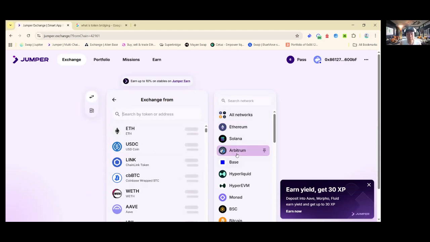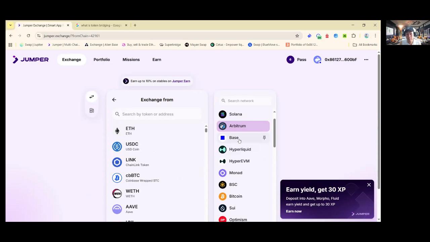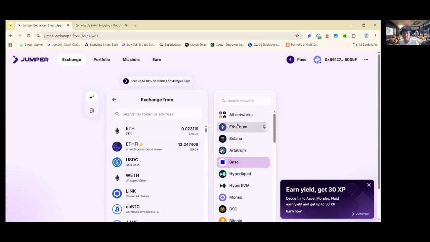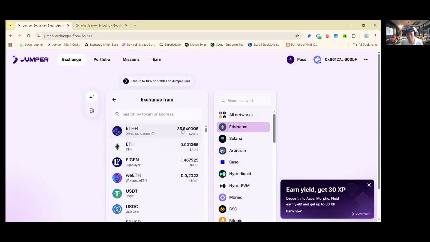It's taking some time to load. All right, or I can simply take Base, for example, because I think I do have some tokens there. So yeah, I have some EtherFi under the Base network, and I have ETH. Now, probably I want to do this: I want to bridge from the Ethereum network to the Base network using the eETH.